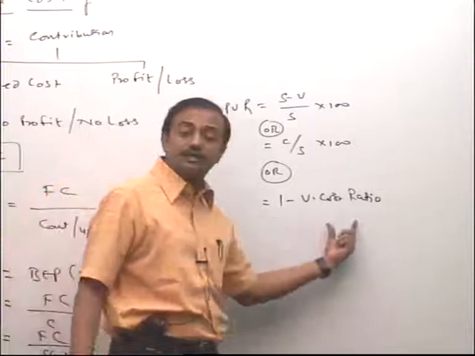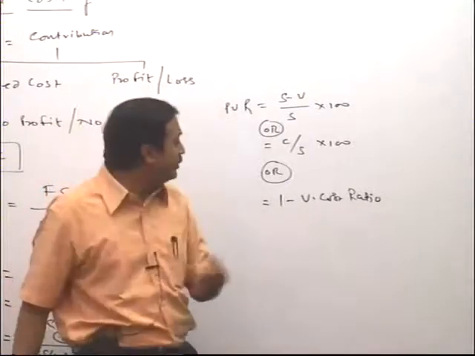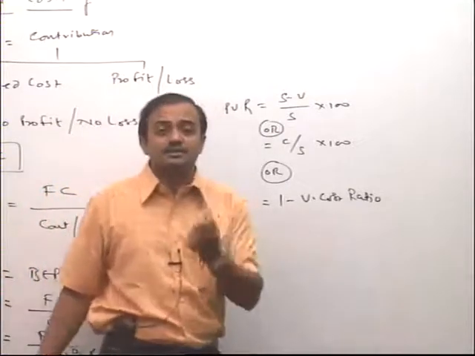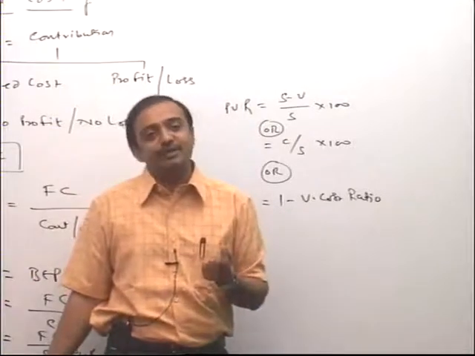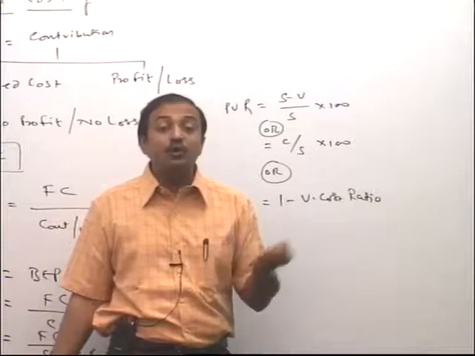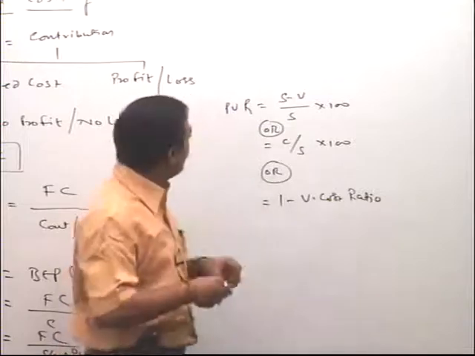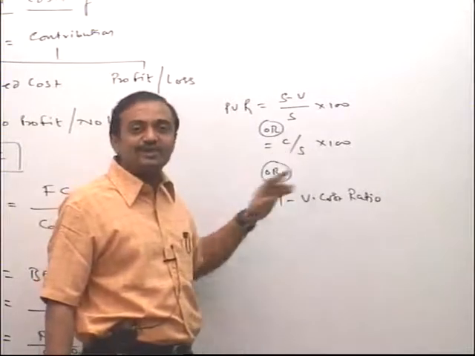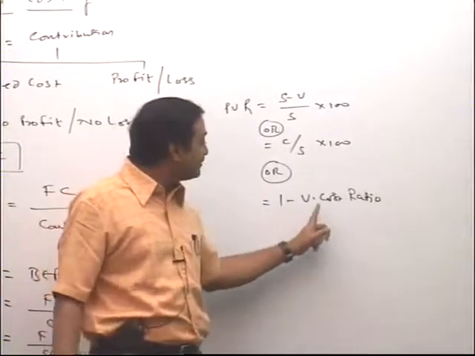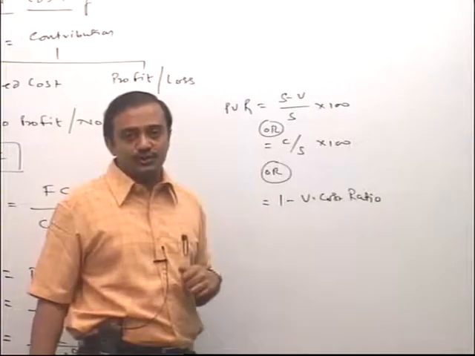For example, if variable cost is 60%, then 1 minus 60% is equal to 40%. So that becomes our profit volume ratio. So profit volume ratio is nothing but sales minus variable cost, or contribution upon sales, or 1 minus variable cost ratio.